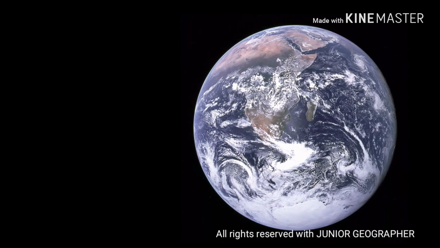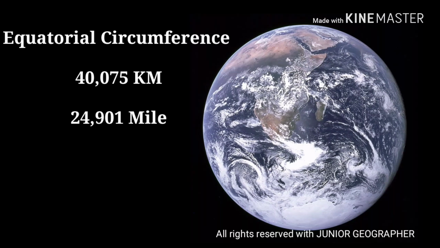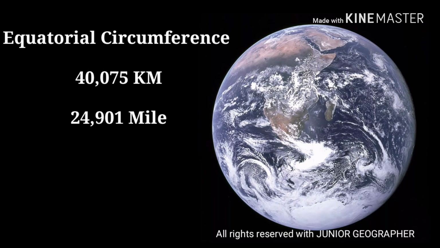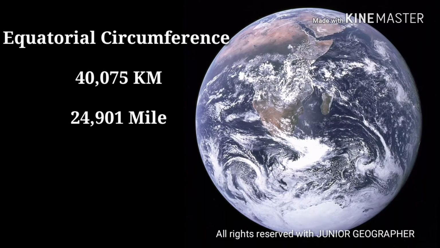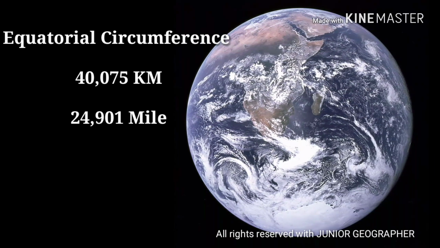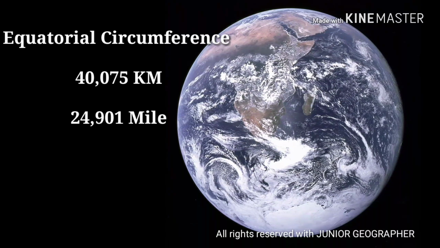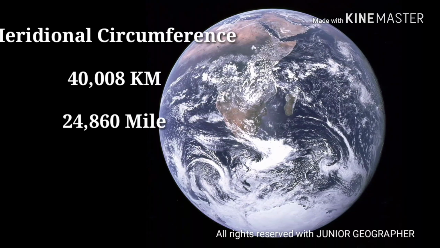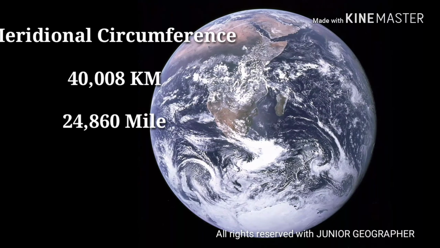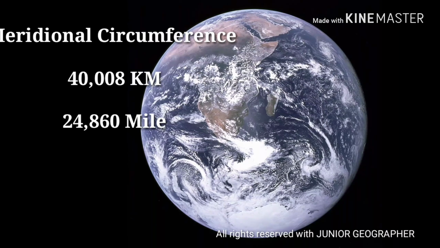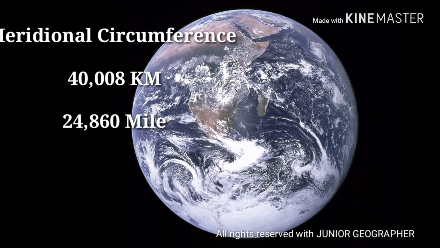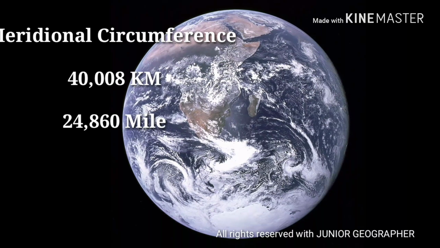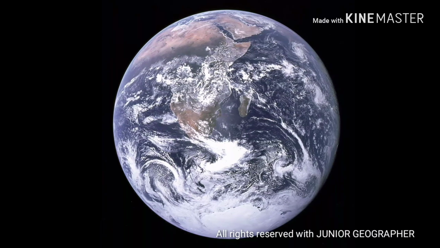If we calculate the circumference, equatorial circumference is 40,075 km or 24,901 miles. In the same manner, meridional circumference is 40,008 km or 24,860 miles.